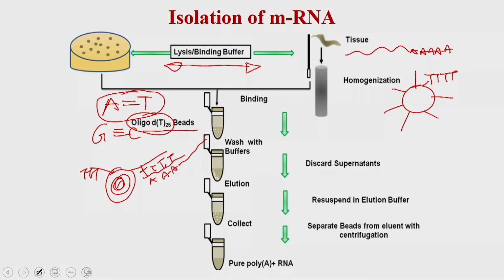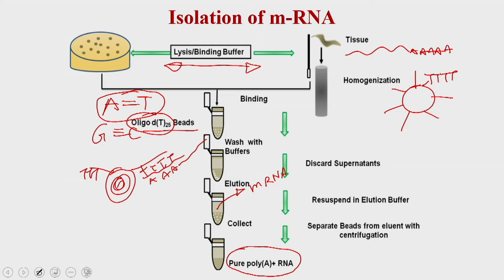Once you do the elution, it is going to break the interaction between the poly T and the poly A, and that will release the RNA into the supernatant, and that supernatant you can take to collect the messenger RNA. So, ultimately what you are going to get is the pool of messenger RNA in the eppendorf, and the beads you can discard. Now, you got the messenger RNA.